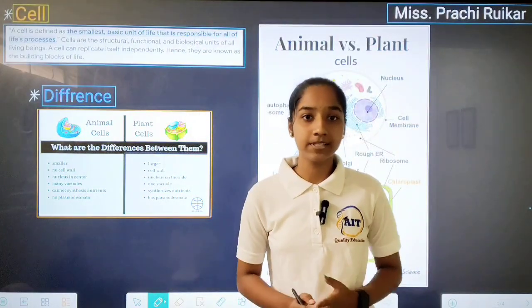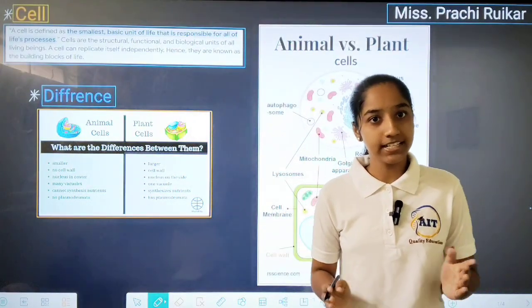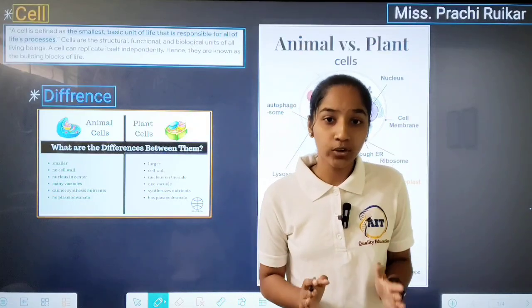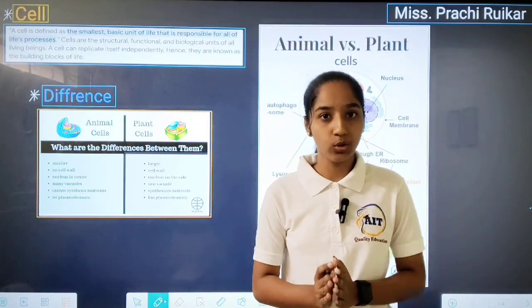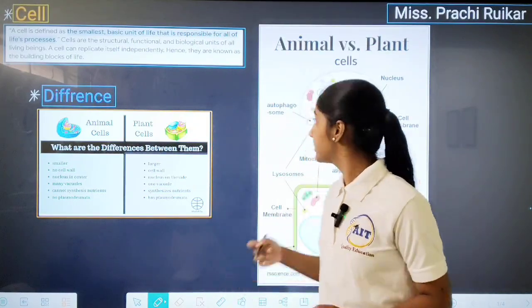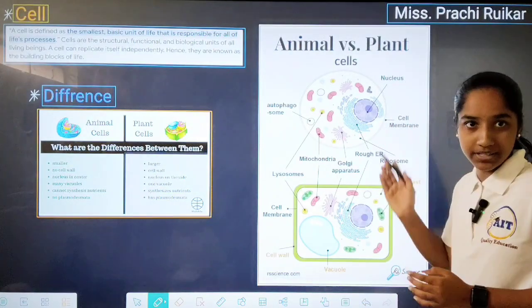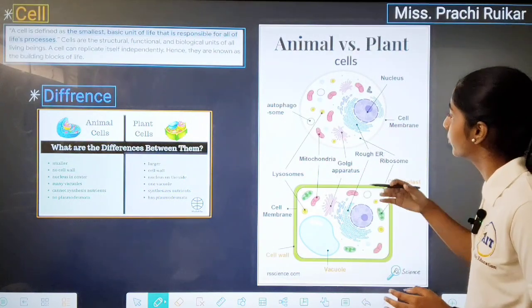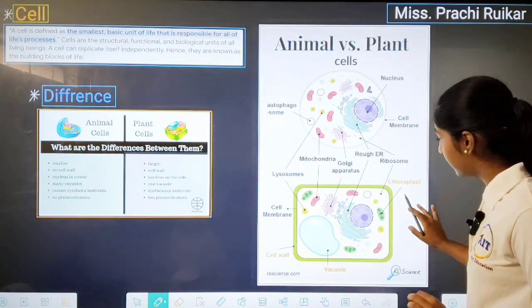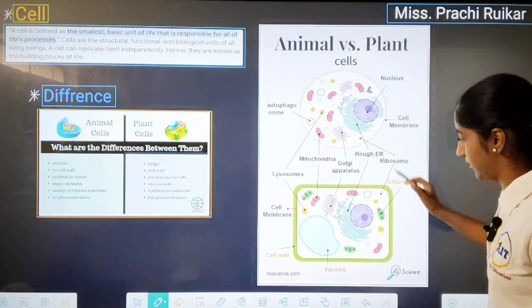The cell has two types. The first one is the prokaryotic cell, the second is the eukaryotic cell. A prokaryotic cell is a bacterial cell. A eukaryotic cell also has two types, plant cell and animal cell. Let's move on to the components of the cell. This is a plant cell, this is an animal cell.